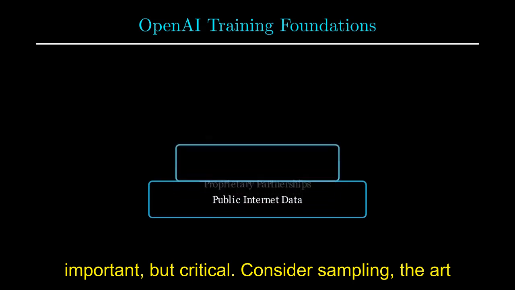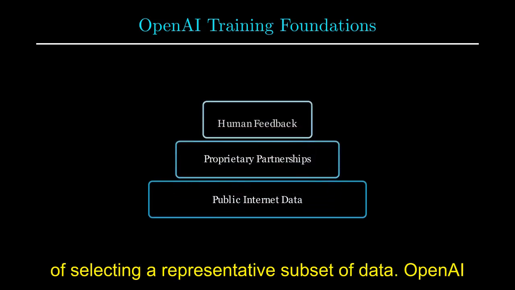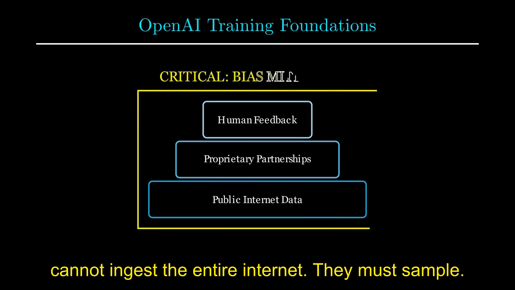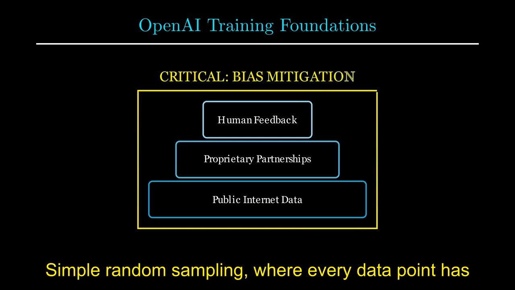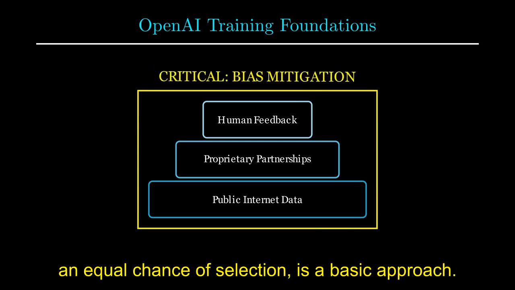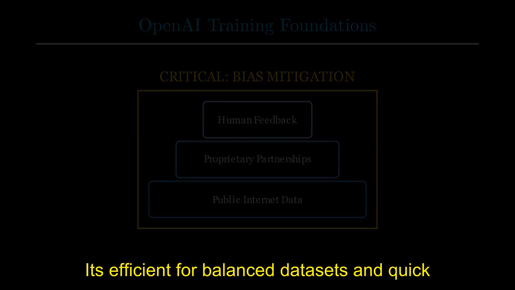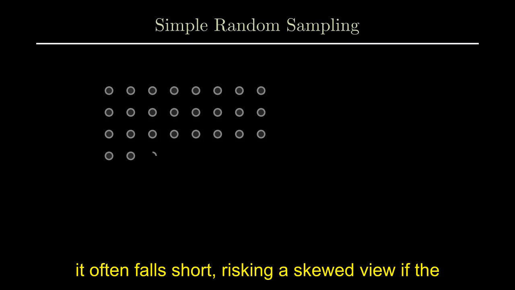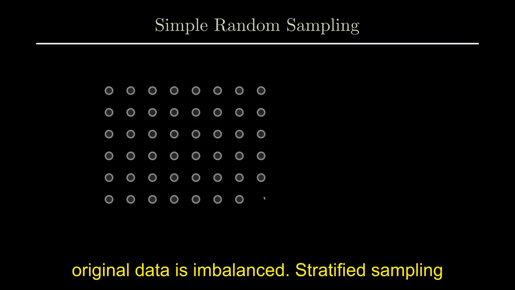Consider sampling, the art of selecting a representative subset of data. OpenAI cannot ingest the entire Internet. They must sample. Simple random sampling, where every data point has an equal chance of selection, is a basic approach. It's efficient for balanced datasets and quick experiments. However, for a complex, diverse world, it often falls short, risking a skewed view if the original data is imbalanced.